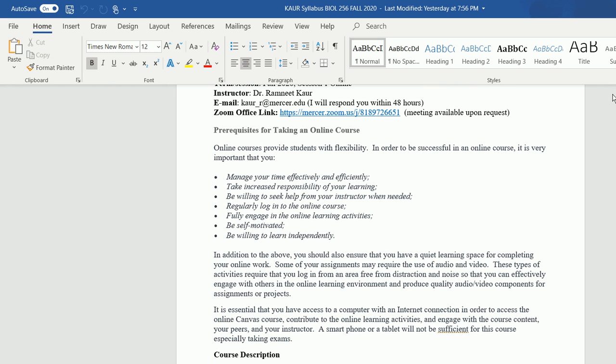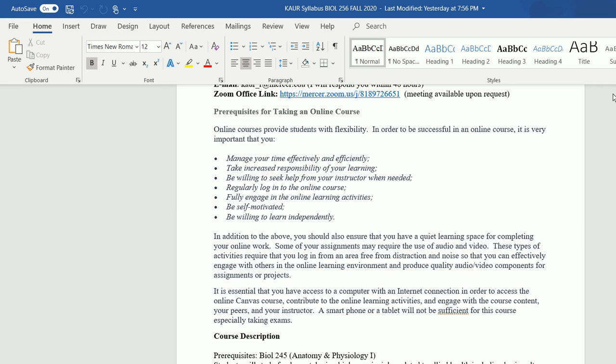And here are some of the prerequisites for taking an online course. You should have some of the material with you to take the online course, which includes your computer and internet, and you should be able to manage your time effectively. So you can go over it.